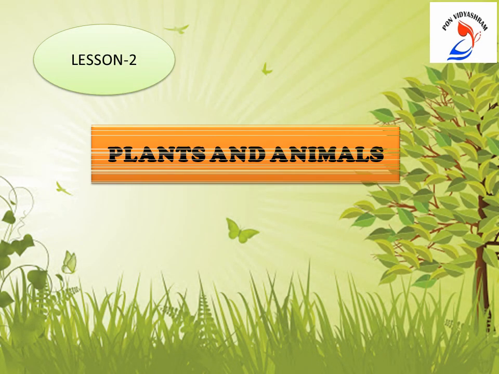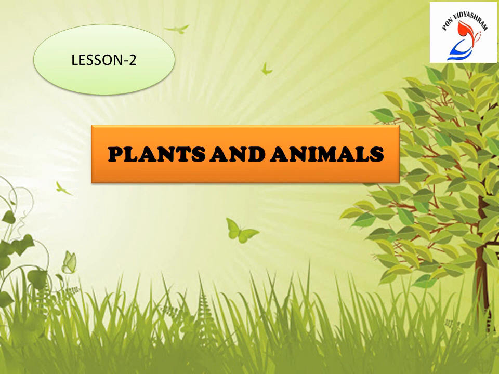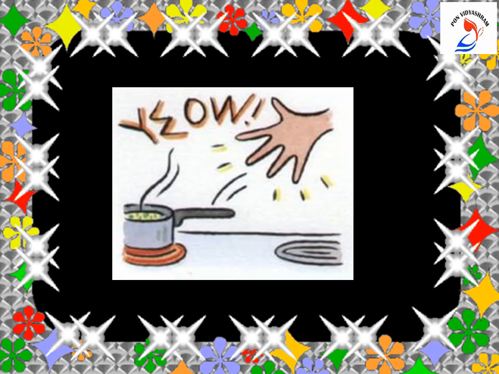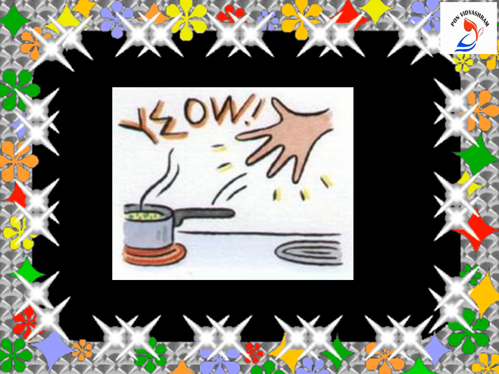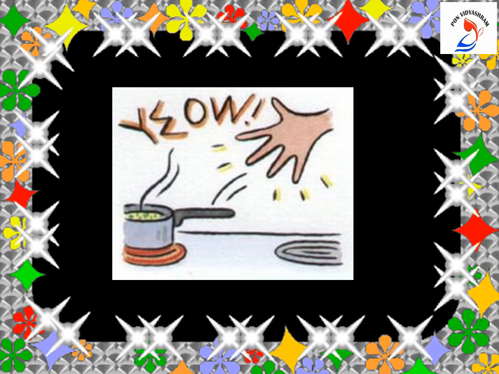Our second lesson is plants and animals. And before we start the lesson, let me show you some pictures. Children, what can you see in this picture? Yes, you can see a boy touching a pan, and since the pan is hot, he immediately moves his hand.